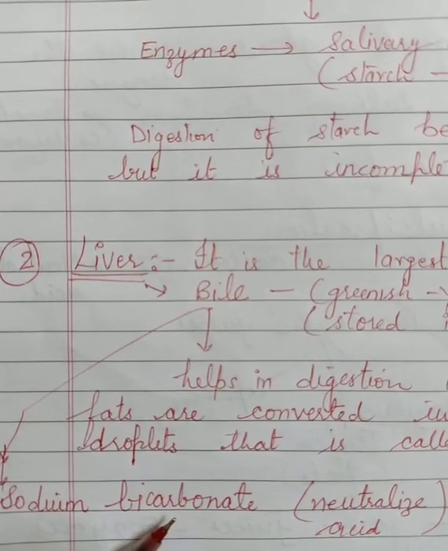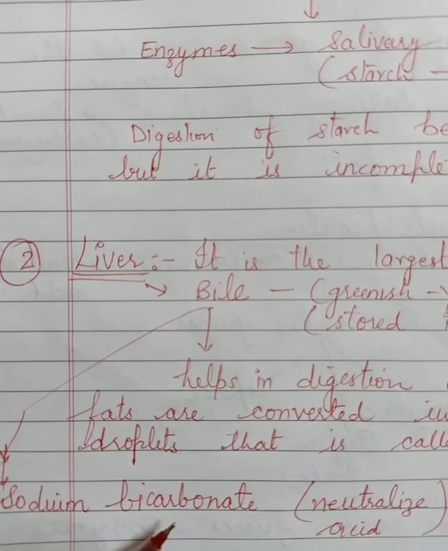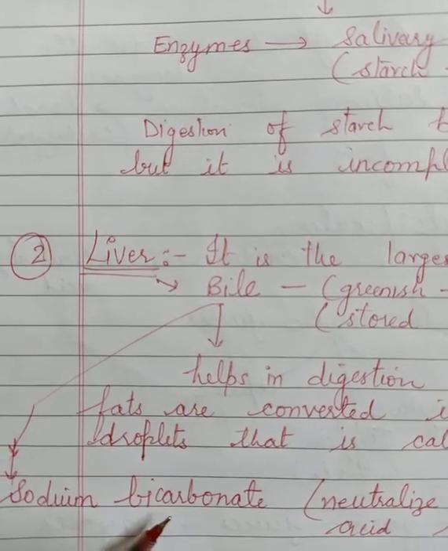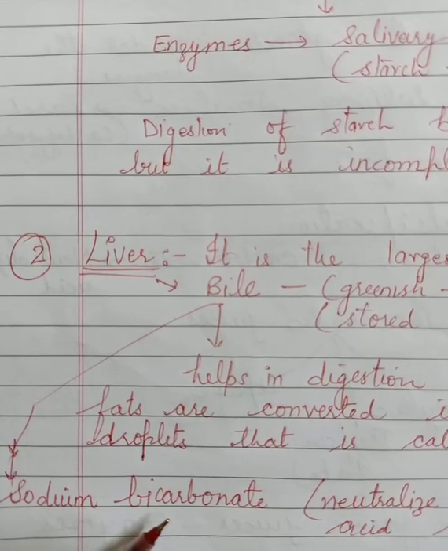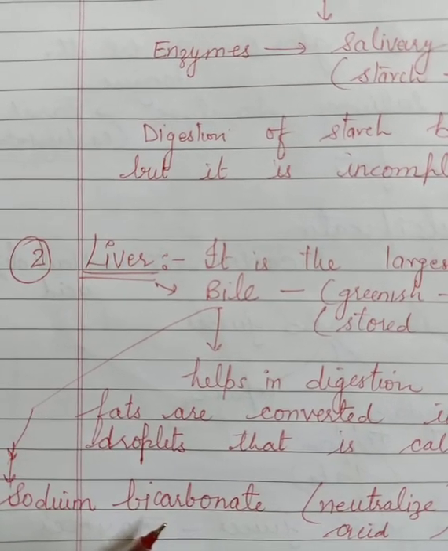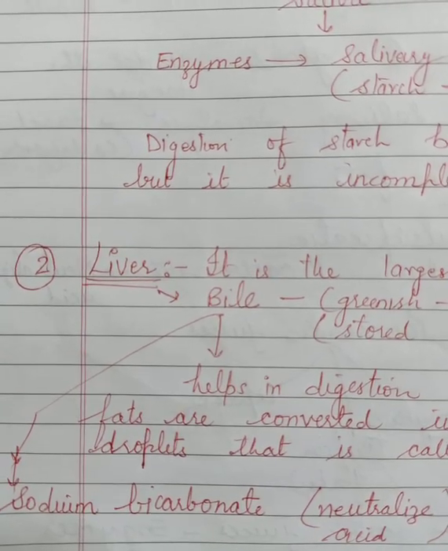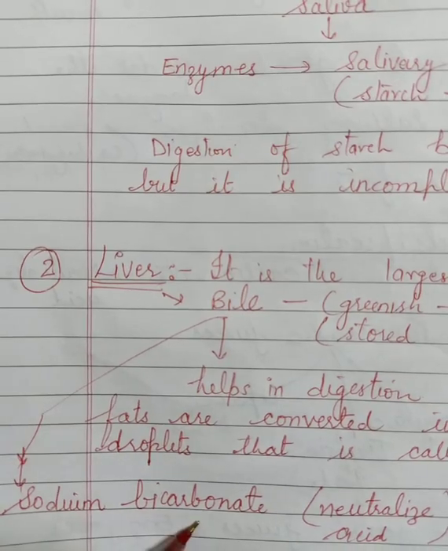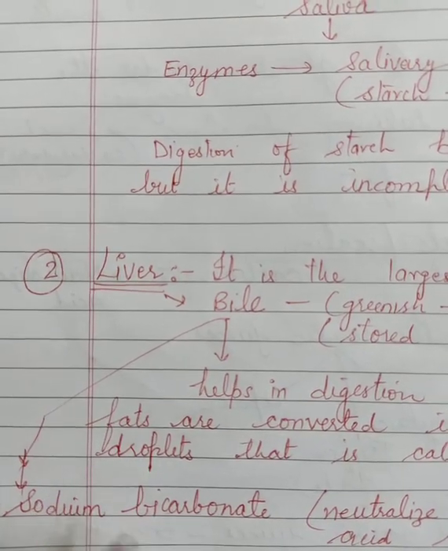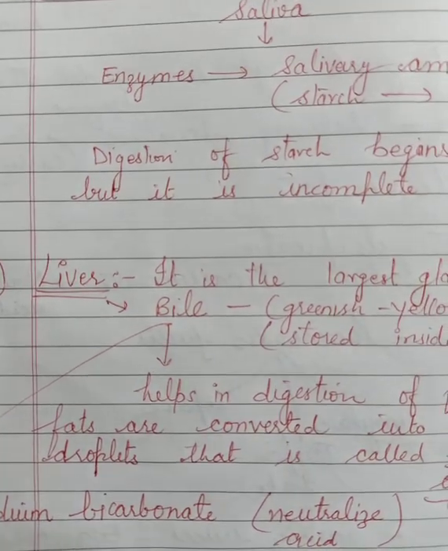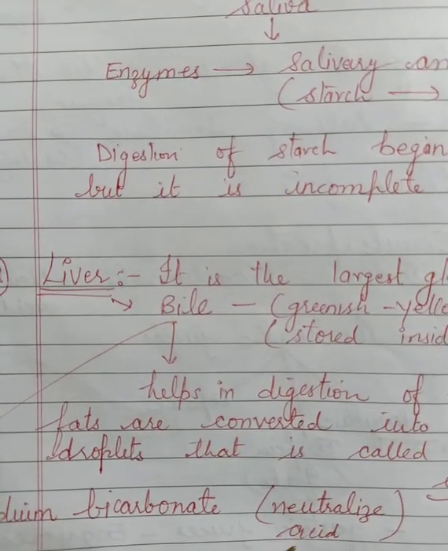So at that time, if we are facing a gastric problem, acidity, we sometimes take ENO, and sometimes there are some tablets also that we take. We ask the doctor, and the doctor provides us some tablets. Why? If the amount of sodium bicarbonate that is produced by the bile is less, at that time the amount of acid increases in the body.